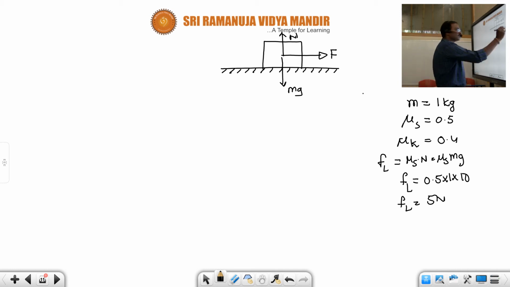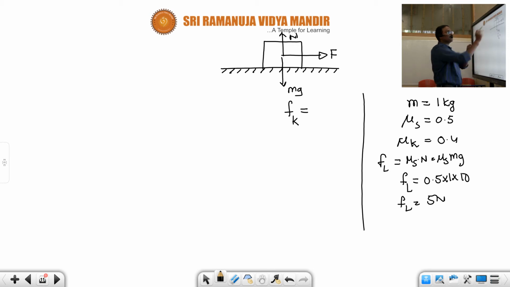Similarly, let us calculate the value of the kinetic friction. The kinetic frictional force for this block, Fk, is equal to mu k into mg, because mg is the normal reaction.